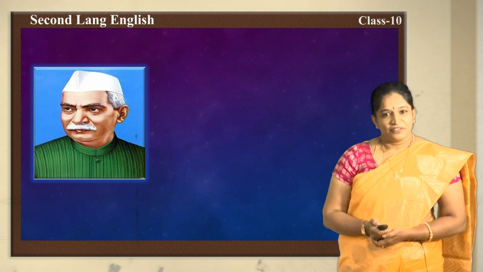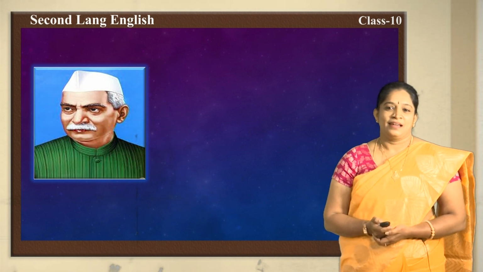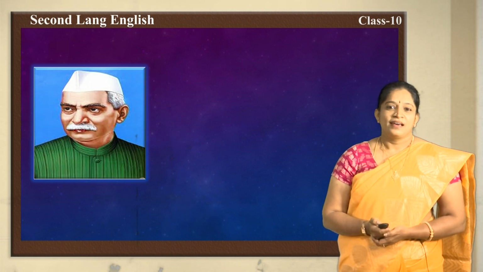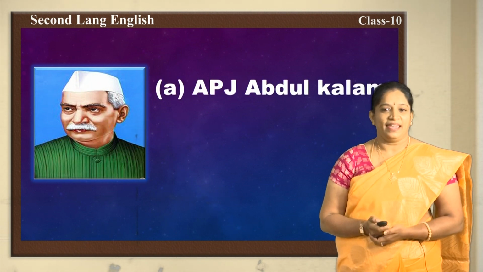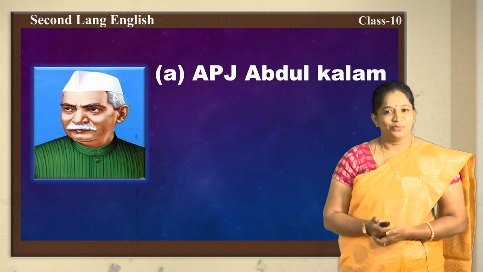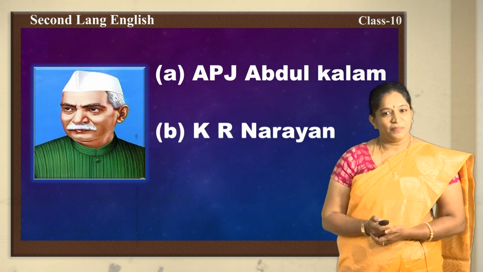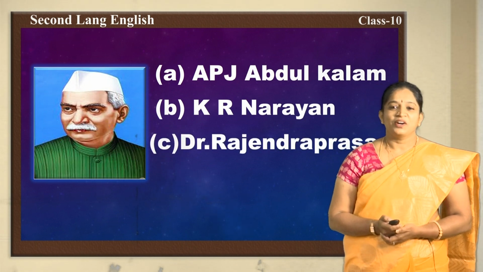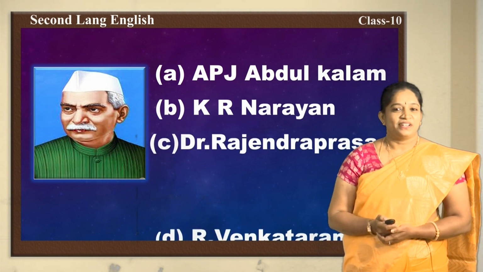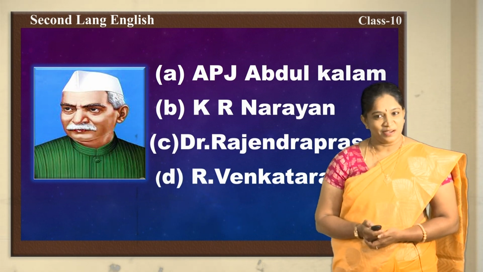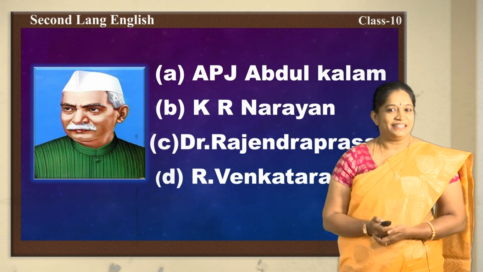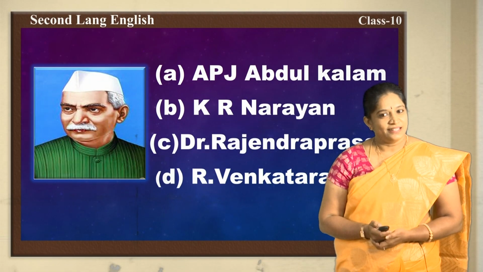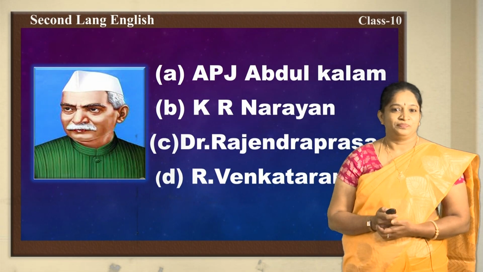You have to identify the name of the person and I will give you 4 options for this and the options are like this. Option A, APJ Abdul Kalam. Option B, KR Narayan. Option C, Dr. Rajendra Prasad. Option D, R Venkataraman. Have you guessed the right answer, children? Okay. If you guessed the right answer, we shall look into the right answer now.